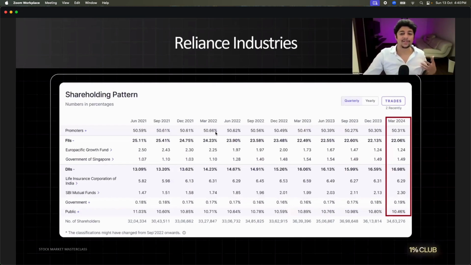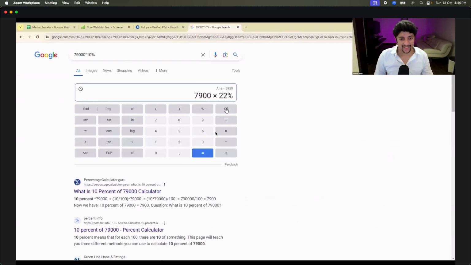Now, let's assume how much did Mukesh Ambani make for these guys in dividends. The total FII holding is 22%. So if I do 7,900 into 22%, Mukesh Ambani made 1,738 crores bonus for all the people who have invested in him from outside of India. You've seen this news. Dubai is investing heavily into Adani. Dubai is investing, Abu Dhabi is investing into Reliance. All this money goes back to them, out of the country. Basically, the rich have become richer. Do you agree now? Now you understand the game? Rich have become richer concept?